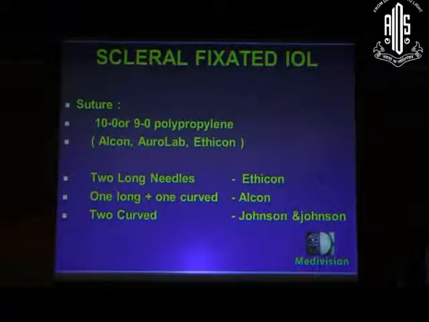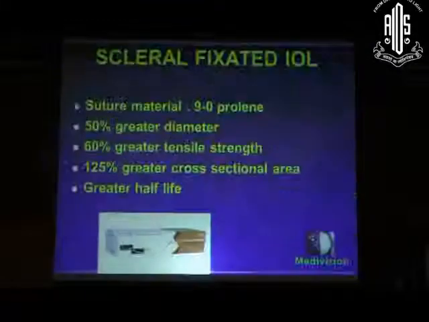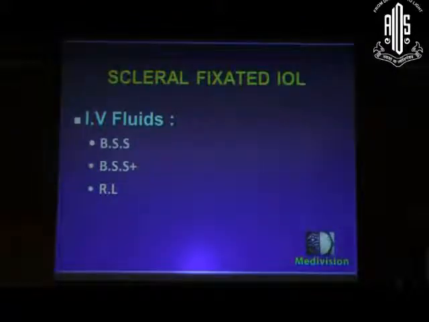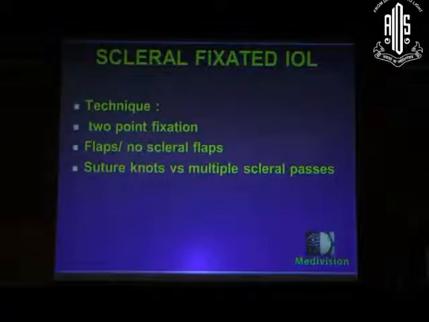Choice of suture, we can use a 10-0 Prolene suture or a 9-0 Prolene suture with 2 long needles, or 1 long and 1 curved needle, or 2 curved needles. The advantage with the curved needle is that it is easier to suture. We are routinely using 9-0 Prolene because it has 50% greater diameter, greater tensile strength, and 125% greater cross-sectional area. Also, the half-life is more. So this is now available with Topalab. We have no financial interest. Choice of IV fluids, BSS and BSS Plus are always preferred over RL.